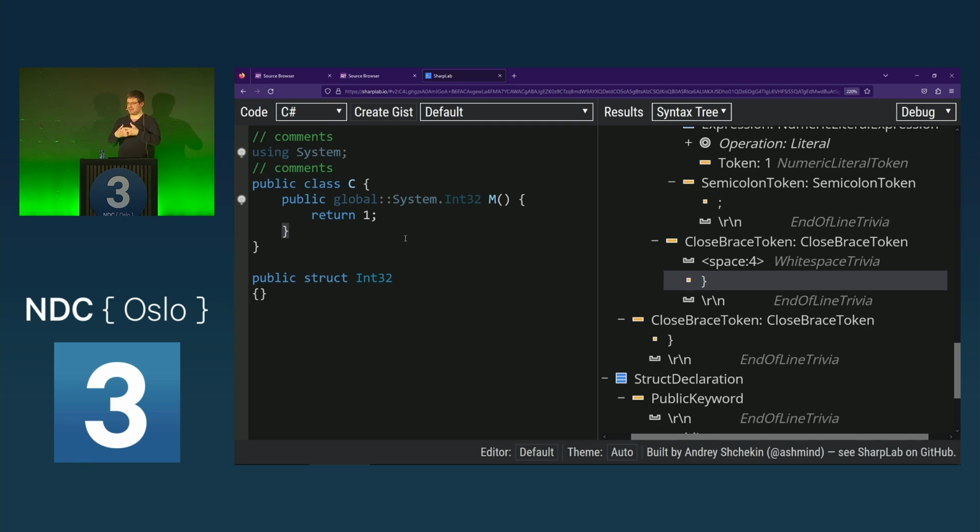And this is where the semantic information comes in. From a syntax view, those are both Int32. They could also live, if I would put this in a System namespace, then from a syntactic point, I couldn't really differentiate them. But the semantic model actually gives meaning to these types. And I know now via the semantic model, okay, this is the BCL Int32 that is equivalent to the int keyword. And this is some other struct, which is empty. It has no members, so they don't match.